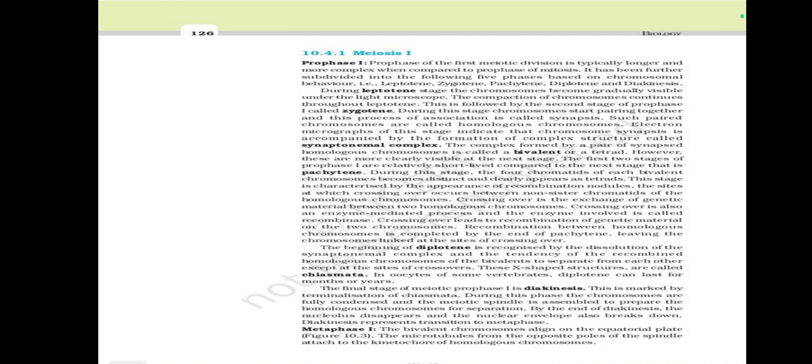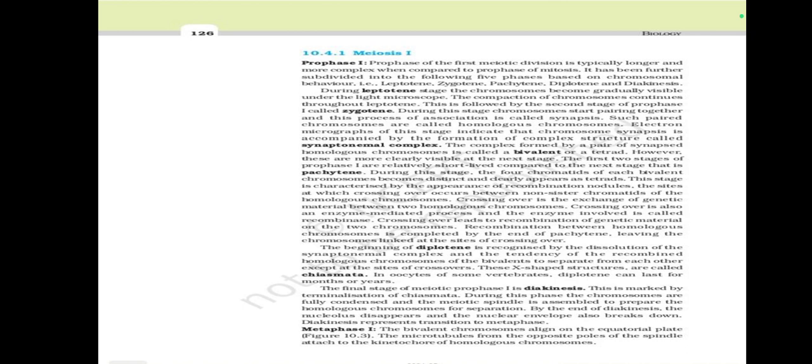Crossing over is the exchange of genetic material between two homologous chromosomes. Crossing over is also an enzyme-mediated process, and the enzyme involved is called recombinase. How crossing over leads to recombination of genetic material on the two chromosomes.